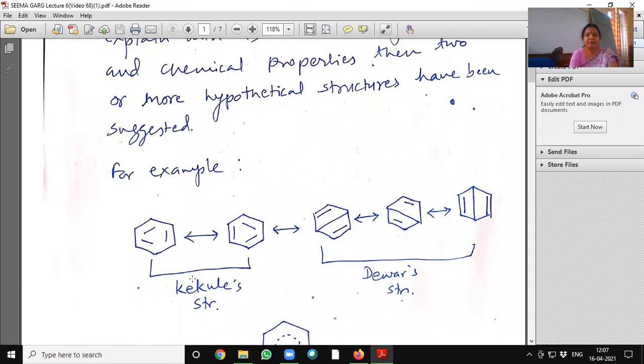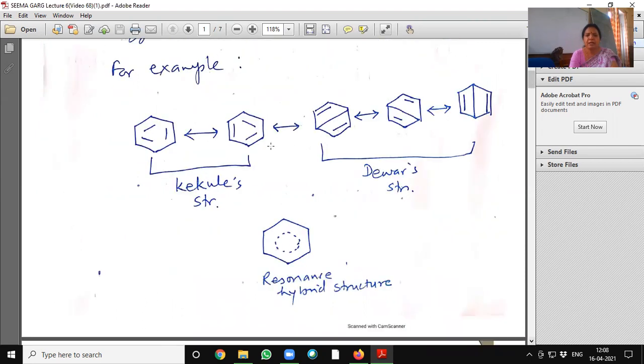See here, this is the resonance of Kekulé structure of benzene, the resonance hybrid of these two structures, and these are three Dewar structures. Here, the contribution of Kekulé structure is about 80%, whereas Dewar structure is 20%. And this structure is the resonance hybrid of benzene.